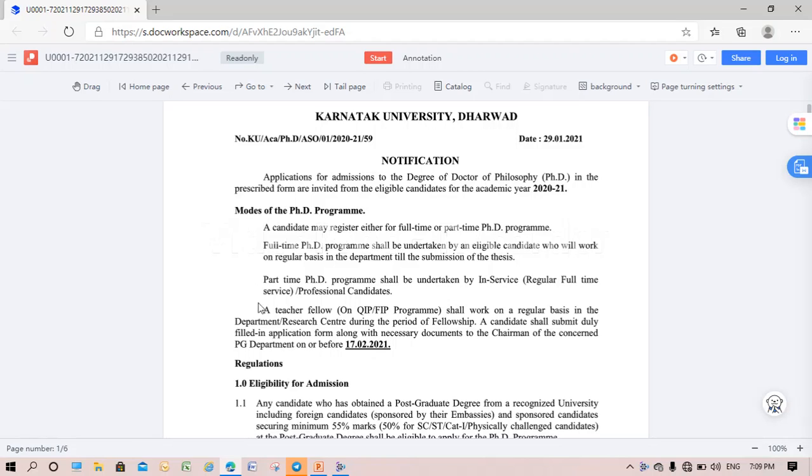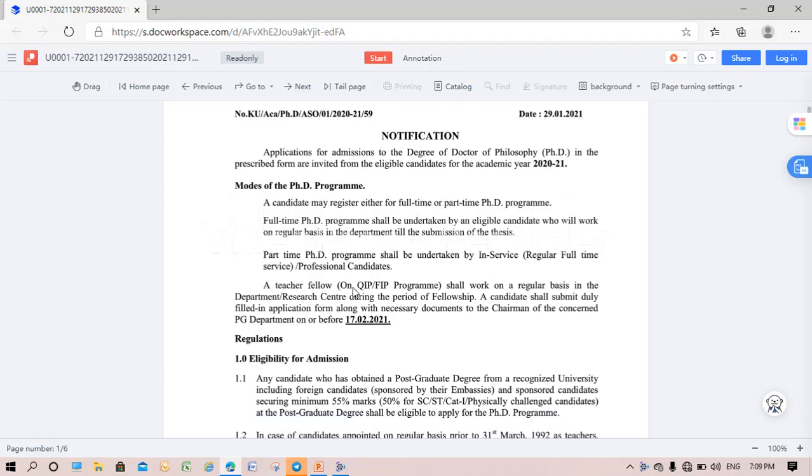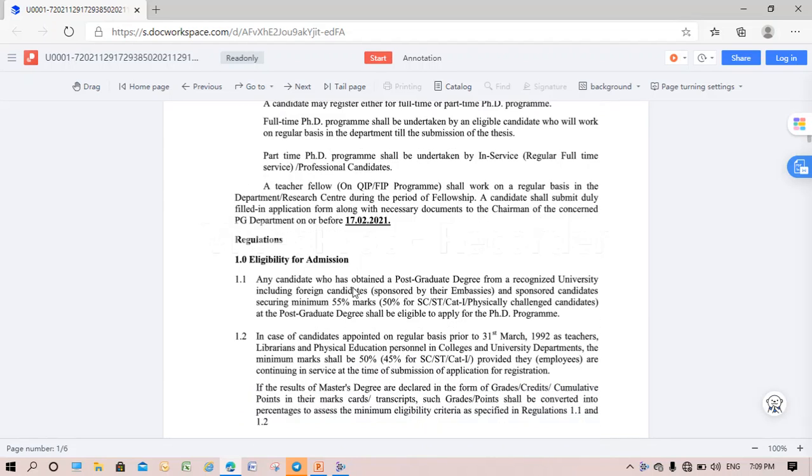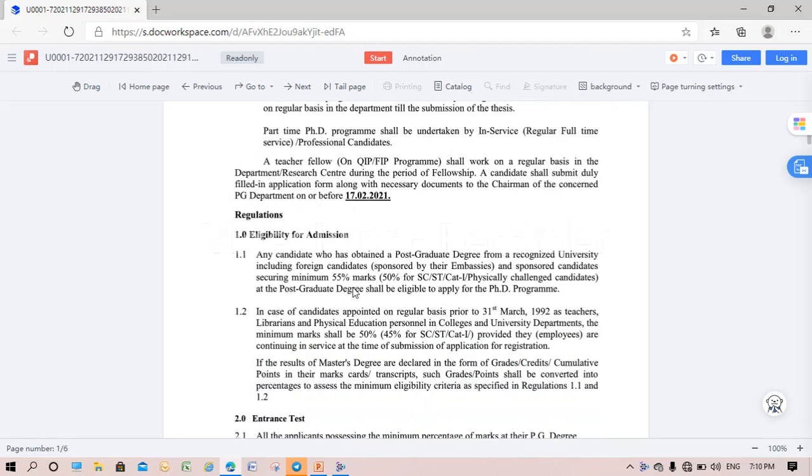You can register for part-time or also for full-time. And here regulations are given. You can go through it and you can apply before 17 February 2021. A candidate shall submit the duly filled application form along with all the necessary documents to the chairman of the concerned PG department on or before 17 February 2021.